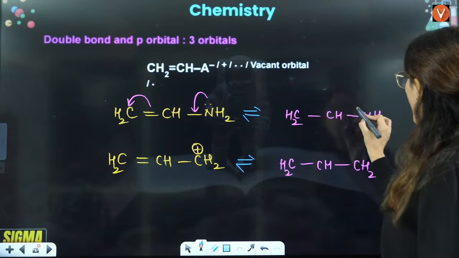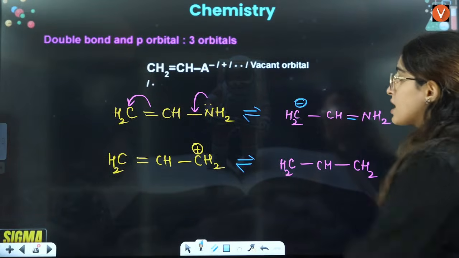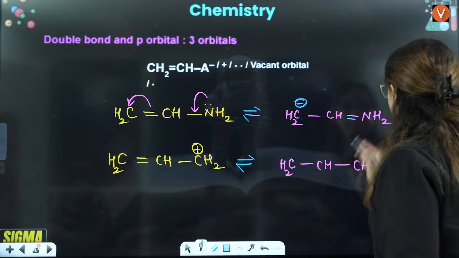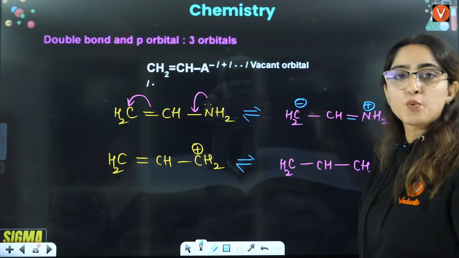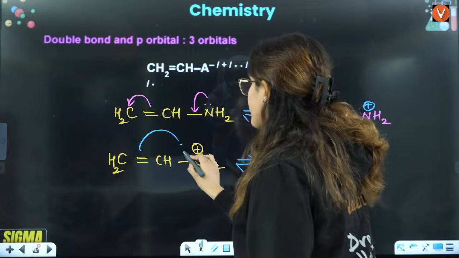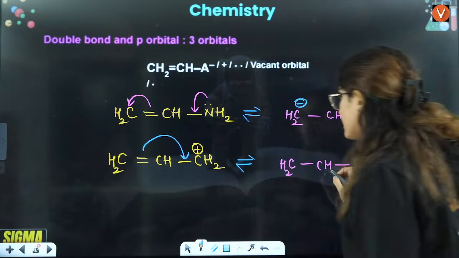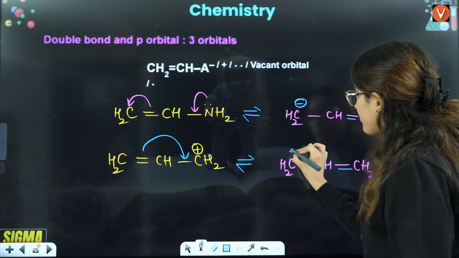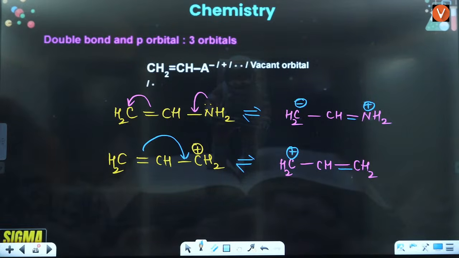This lone pair to bond pair, so this is a double bond, and bond pair to lone pair, this is a negative charge. Whenever lone pair to bond pair happens, always it carries a positive charge. Whenever from lone pair it is getting converted to bond pair, right? Now here, double bond is shifting here, so that's why directly what we will say is that here you will have a double bond, and that's why positive charge will be over here, and that is your